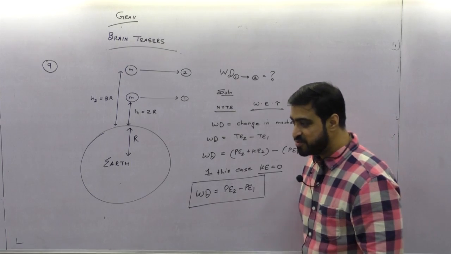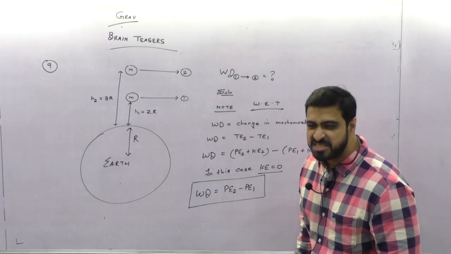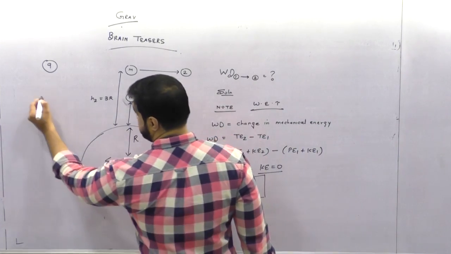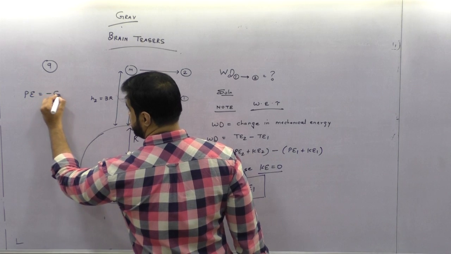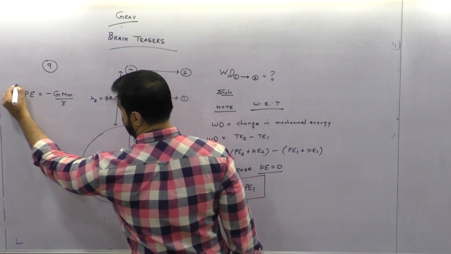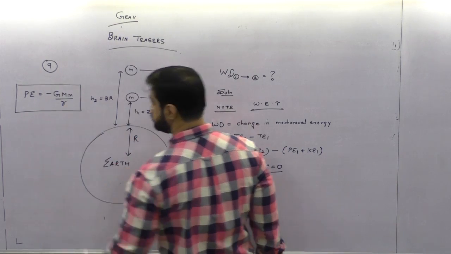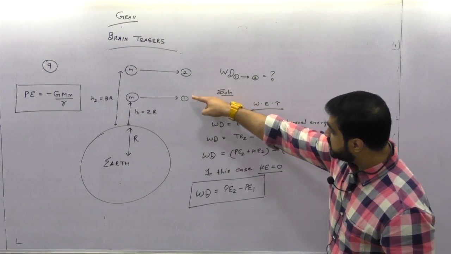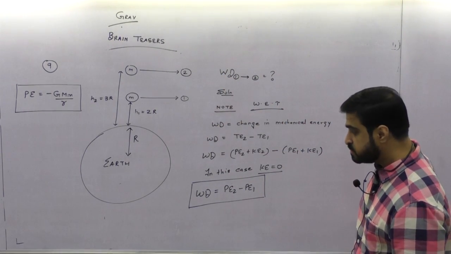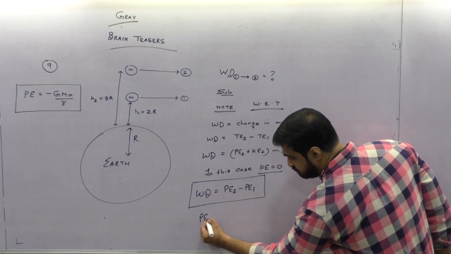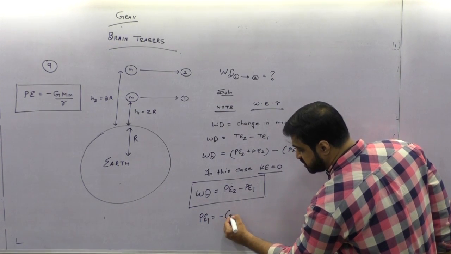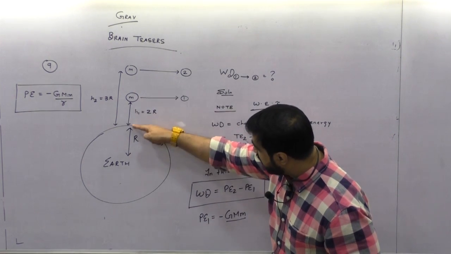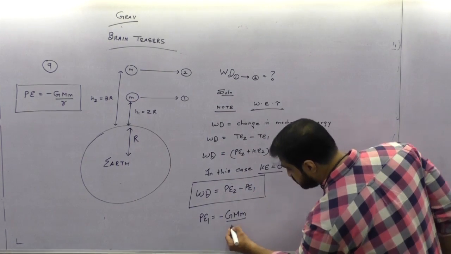Rishabh, what is the formula for potential energy at any point? Minus GMm by r. Potential energy is minus GMm by small r, where small r is going to become R plus h. So there will be two potential energies, one at point number 1 and another at point number 2. What will be the potential energy at point number 1? It will be minus GMm by small r, where small r is R plus h, so it will become R plus 2R, that is 3R.